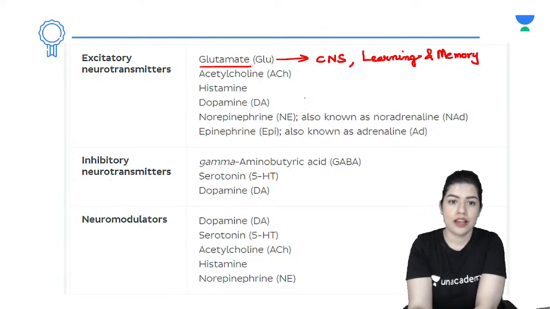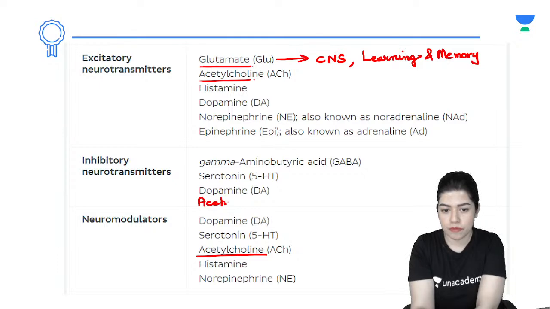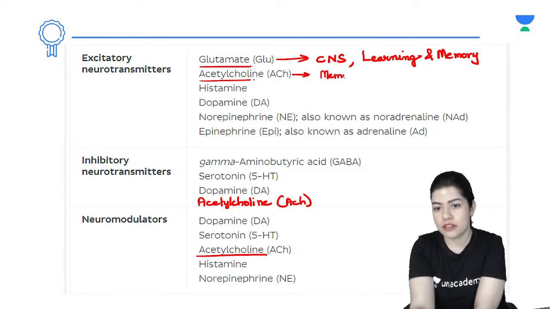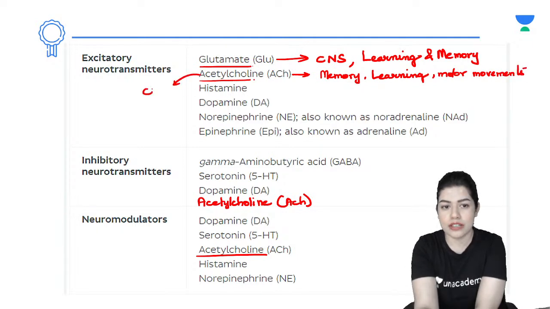Okay, all right, fine. Then you can see acetylcholine, which is excitatory also, inhibitory also, and a neuromodulator also. And its most important role is again in memory, learning, new learning, and motor movements. Again, you will find this almost throughout your central nervous system.